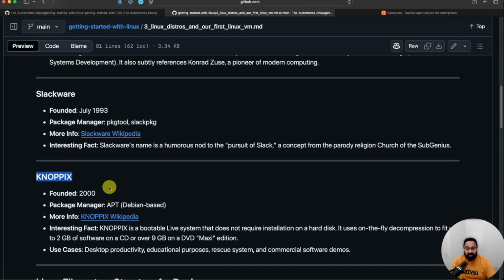This distribution is very famous, and it is a bootable live environment. Meaning, if you go back to my video number 2 on the Linux topic, you'll find that I talked about how you can use Linux: you can install Linux, you can boot Linux, you can look at online systems to use Linux from them. There is killer.sh, like I have mentioned. I've provided links in the second MD file, or Markdown file, and you'll be able to find the links there.